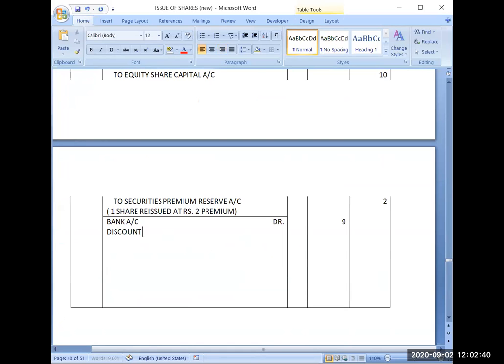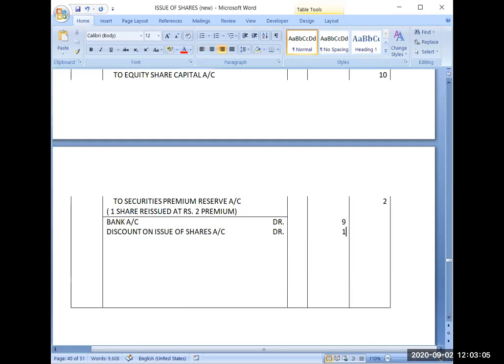Discount on issue of shares account debit. I will make some change here for your understanding.